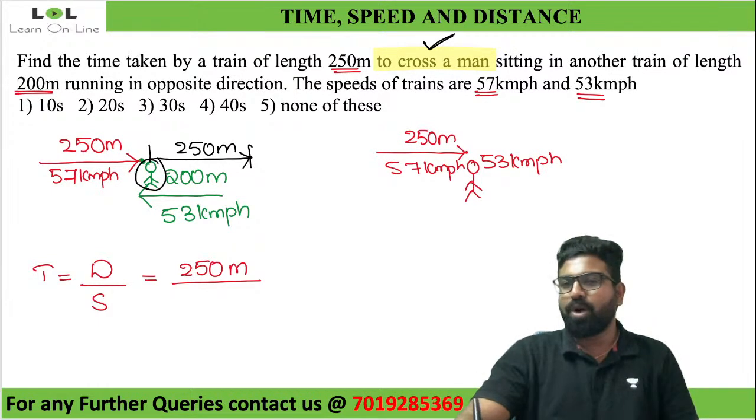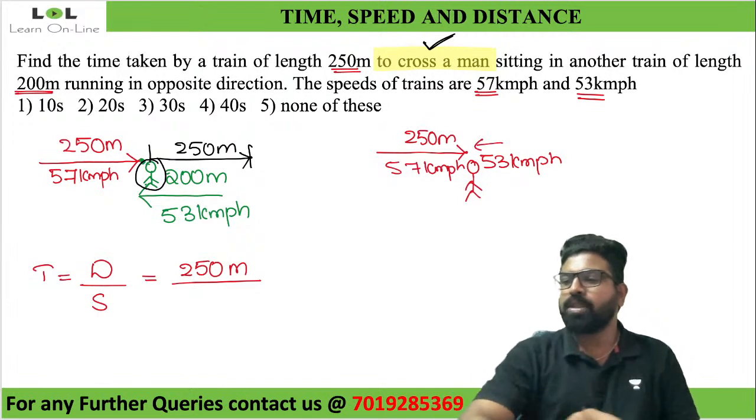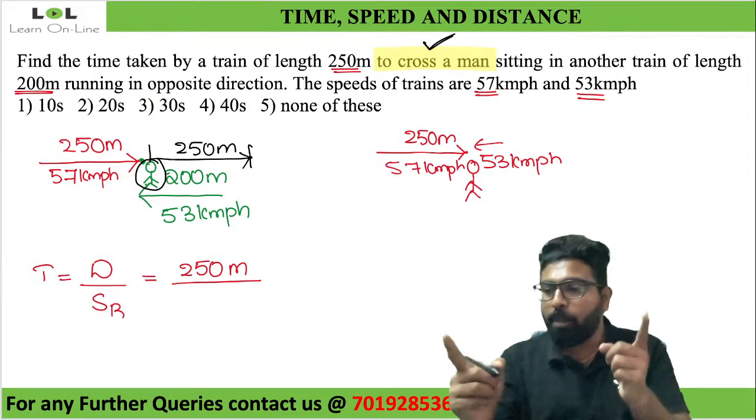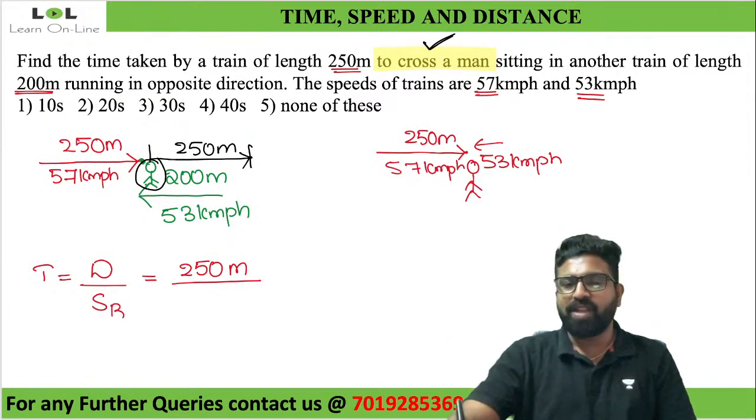Now look at this. What should be the speed? Both man and train are running. So speed here will be equal to relative speed. Both of them are traveling in opposite direction. So it will be 57 kilometer per hour plus 53. So what will be 57 plus 53? It will be 110 kilometer per hour.